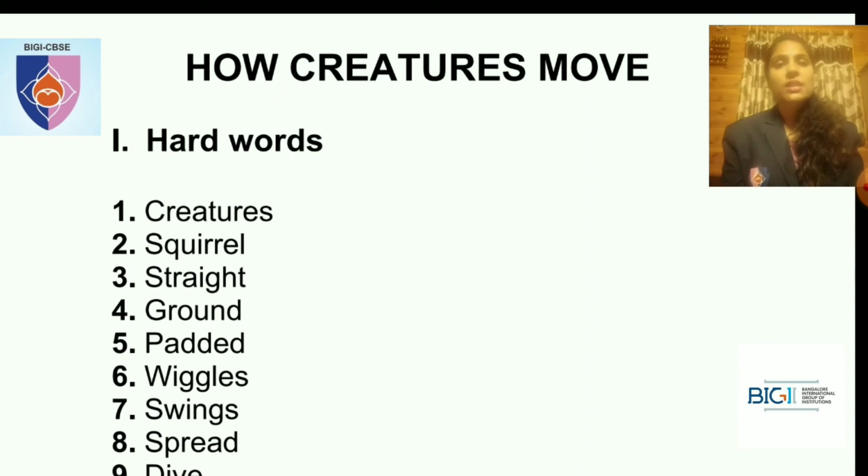Creatures. Second one is squirrel. Squirrel. The third one is straight. Straight. Fourth one is ground. Ground. Fifth one is padded. Padded. The sixth one is wriggles.